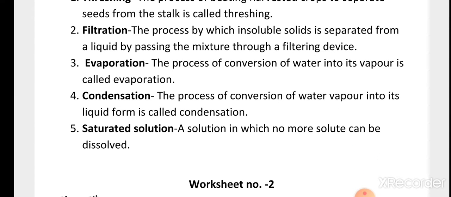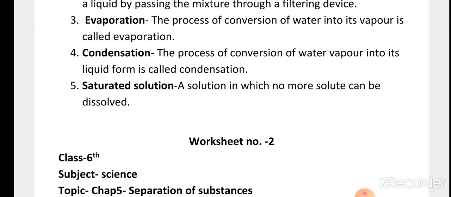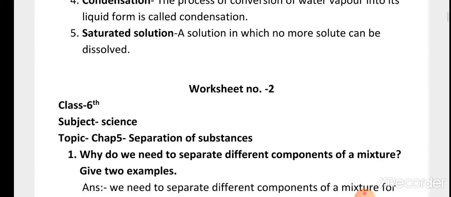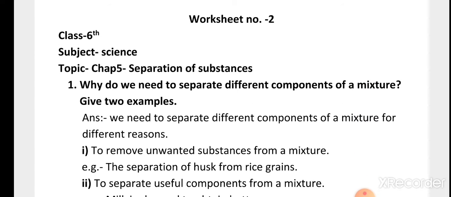Third keyword is evaporation. The process of conversion of water into its vapor is called evaporation. Fourth, condensation. The process of conversion of water vapor into its liquid form is called condensation. Fifth, saturated solution. A solution in which no more solute can be dissolved. Next, worksheet 2. This worksheet contains NCERT based question answers.